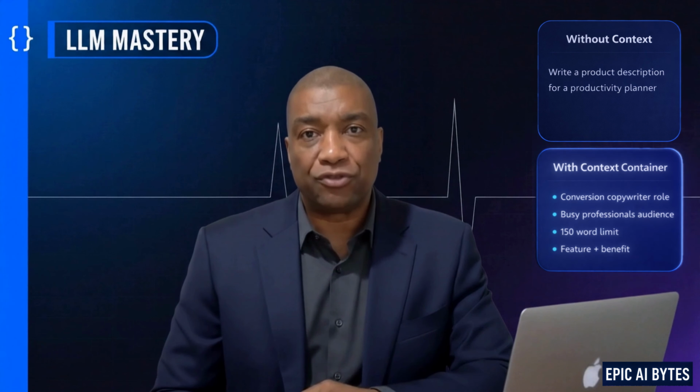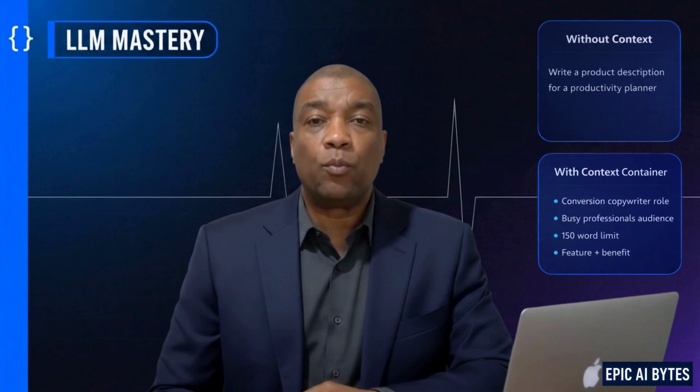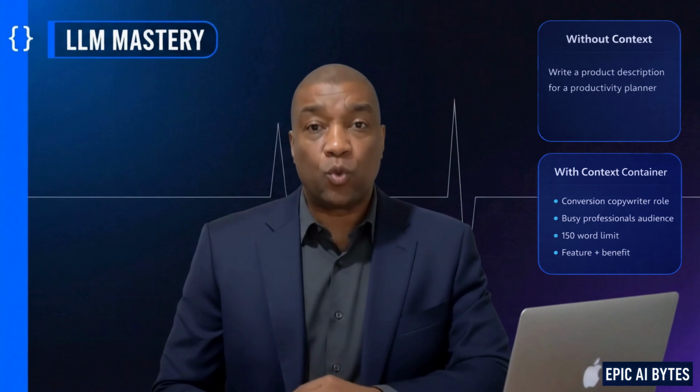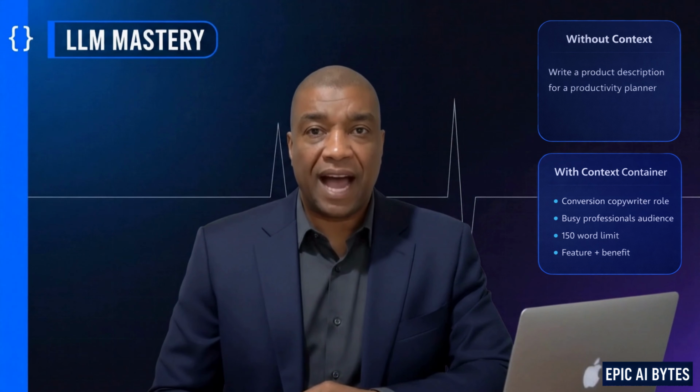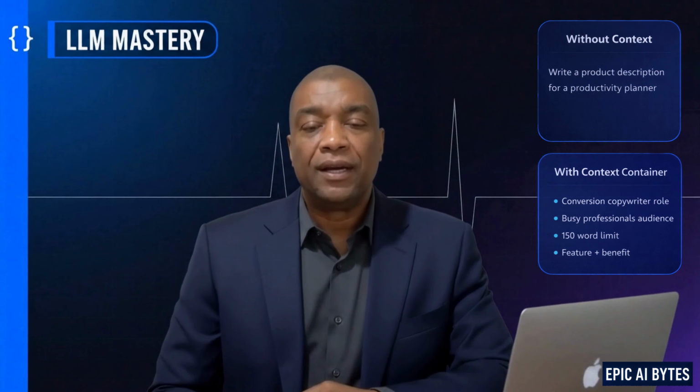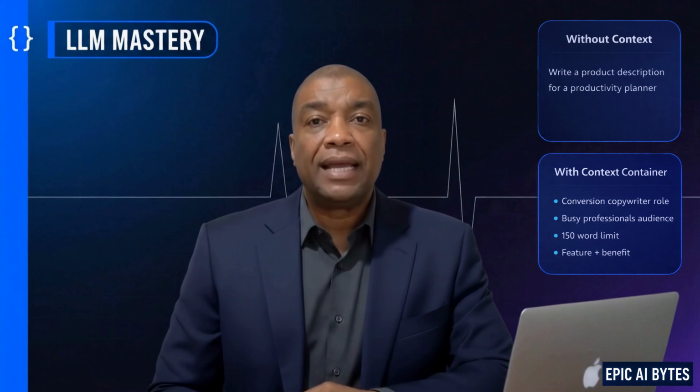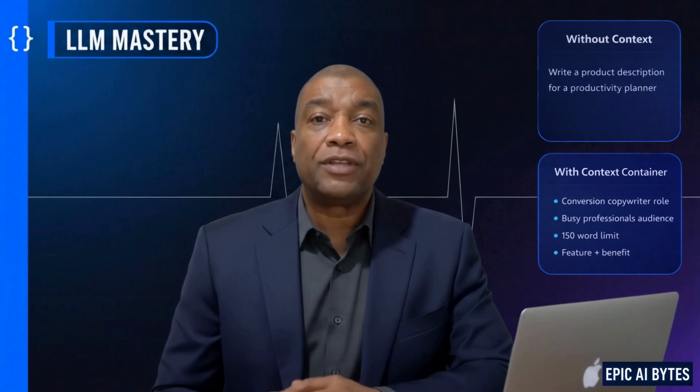You are a conversion-focused copywriter helping small productivity brands. Audience: busy professionals who struggle with organization. Tone: calm, clear, practical. Output: short product description, 150 words max. Include emotional benefit and practical feature. Then the task: write a description for a daily productivity planner designed to reduce overwhelm. Now the model isn't guessing anymore, it's executing. Same tool, different results. Let's look at another example.